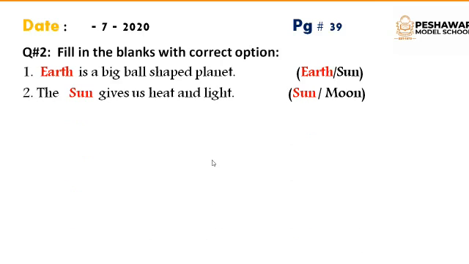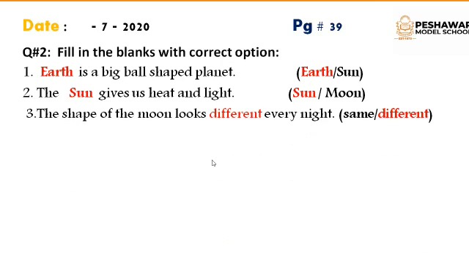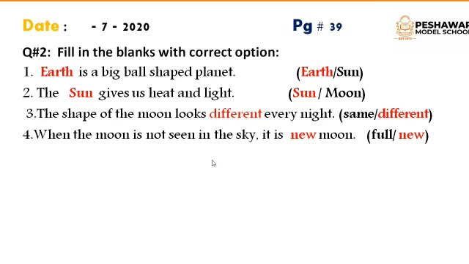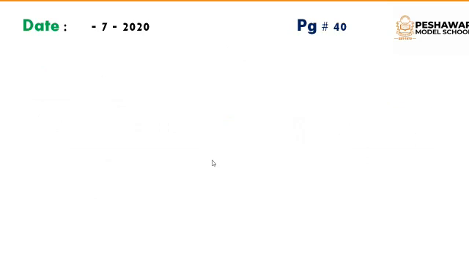Number 2, the sun gives us heat and light. The shape of the moon looks different every night. When the moon is not seen in the sky, it is new moon. The stars twinkle at night. So we are done with this page.